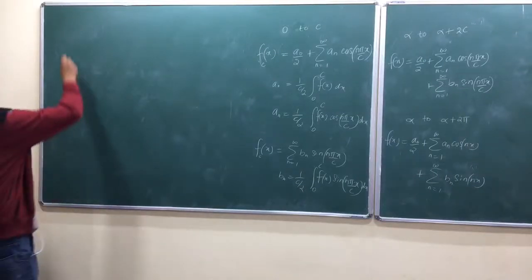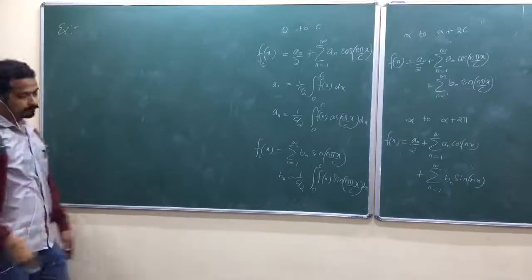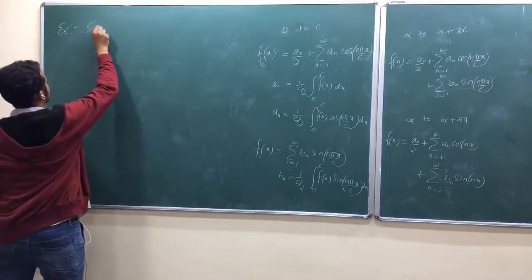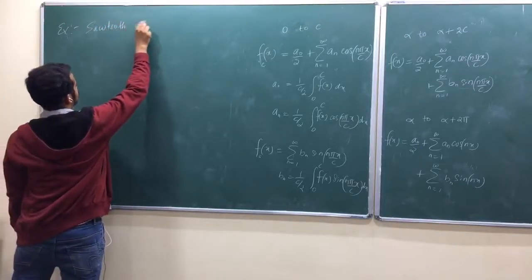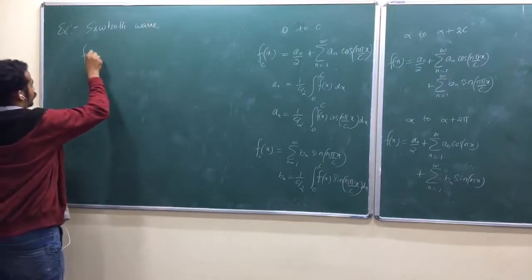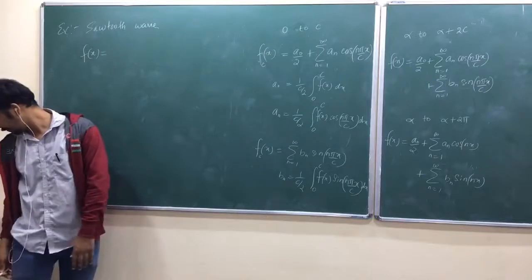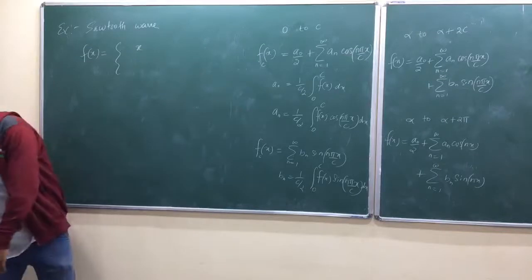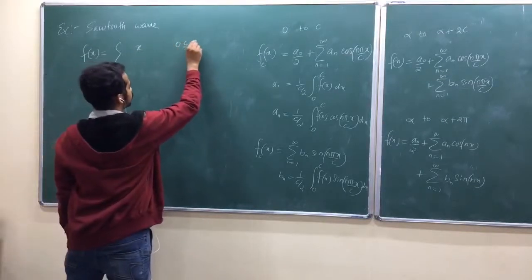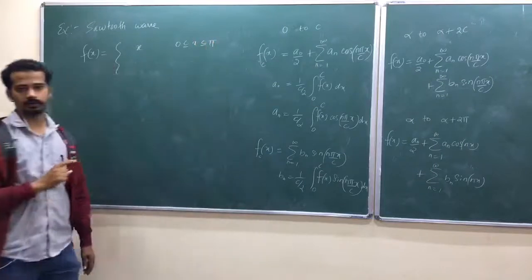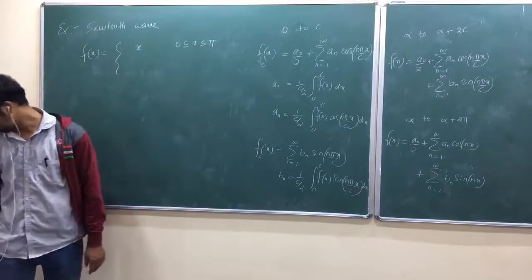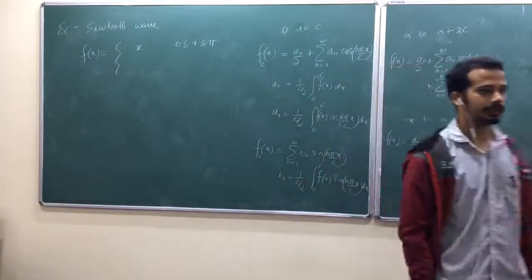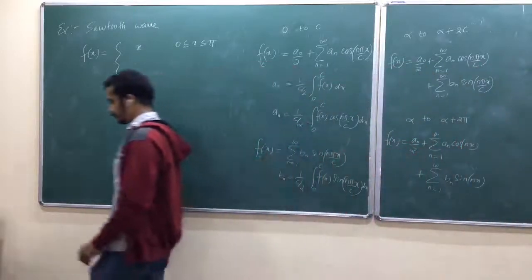Yeah, so let me take an example. Sawtooth wave. Okay, we call this a sawtooth wave. f of x equal to, so x from 0 to 5. Discontinuous function, okay. This is a discontinuous function. Now, after this one, let me define what are the conditions so that we can expand as a Fourier series, okay. This is a kind of discontinuous function.